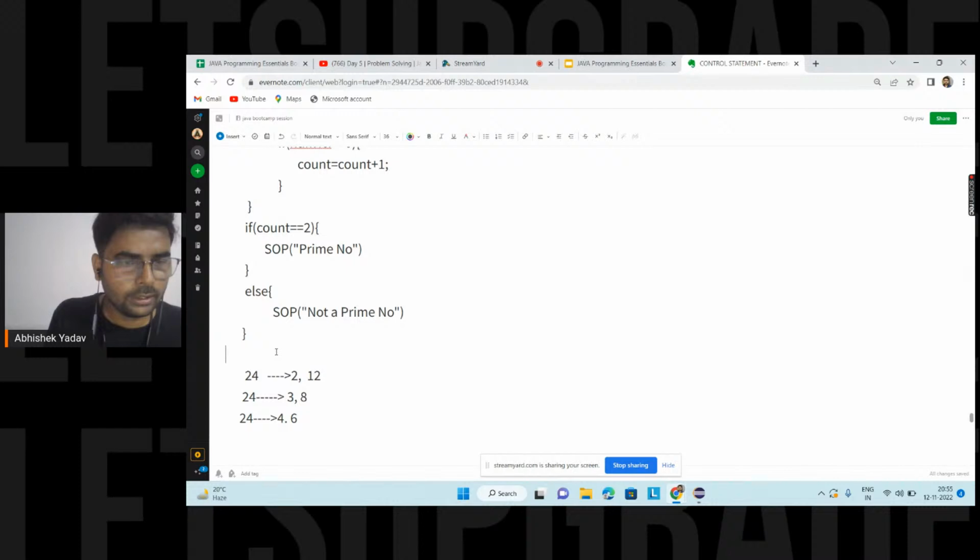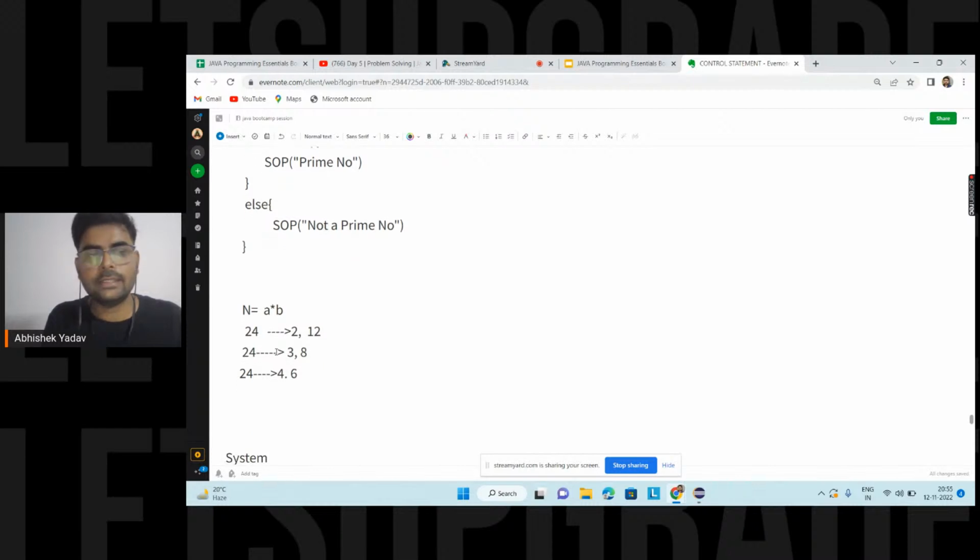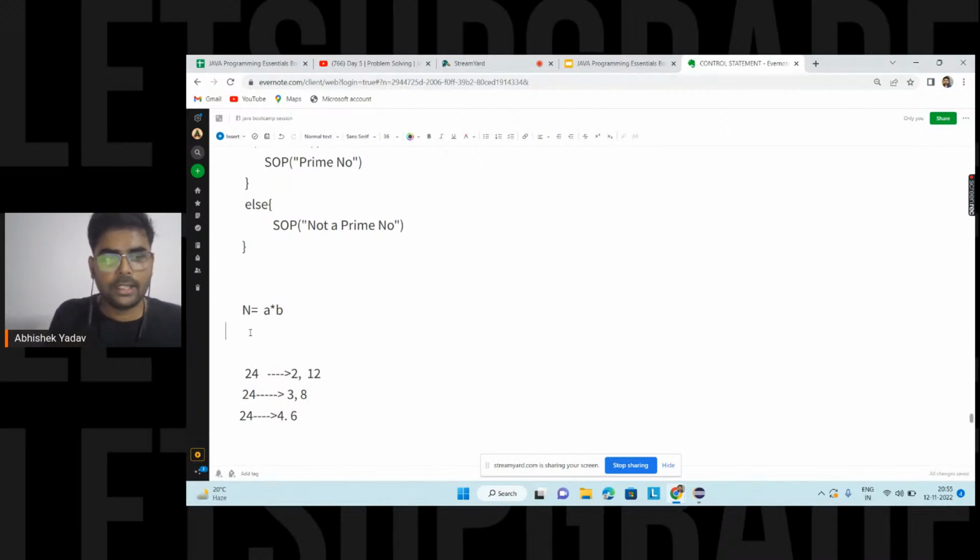Let's suppose n is equal to a into b. If I know that 2 is a factor of 24, then I can easily calculate the next factor, that is 12.